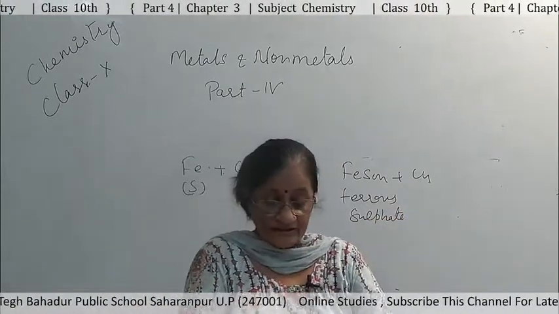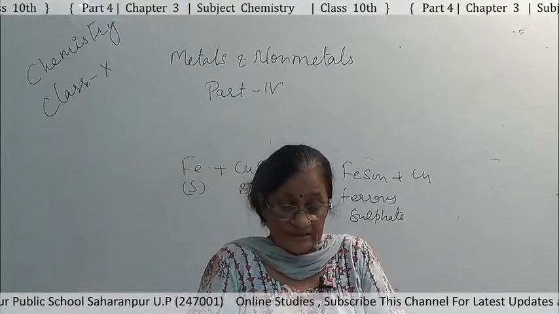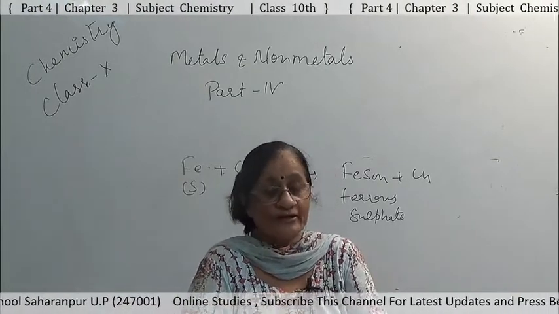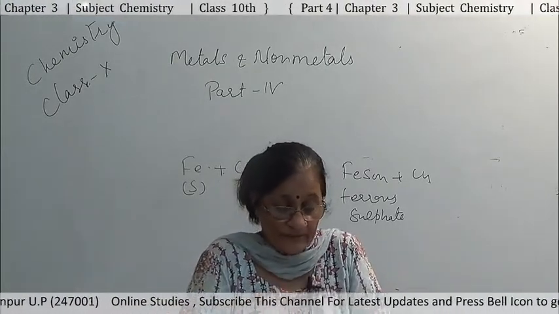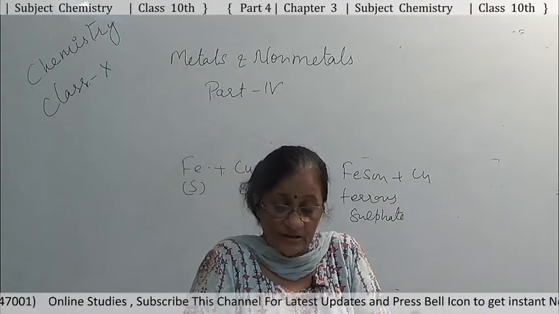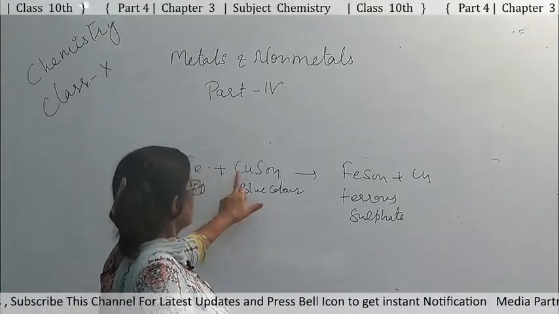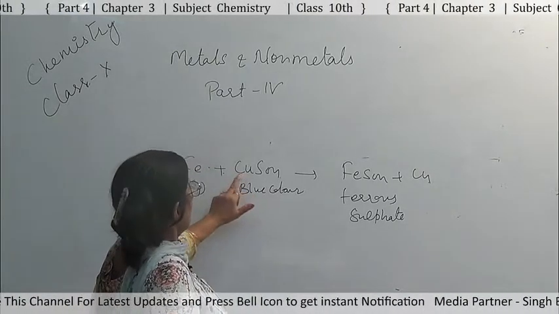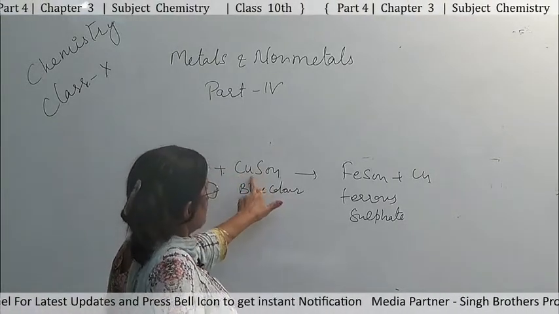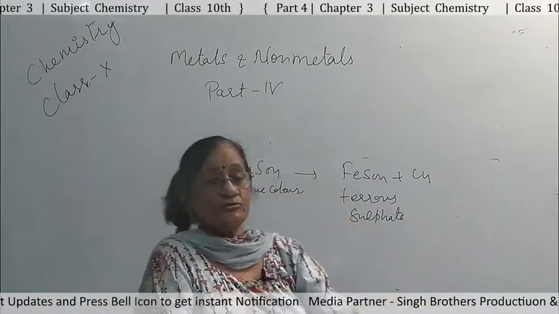So, in this activity it is proved that iron is more reactive than copper, and the reaction is a displacement reaction, where iron has displaced copper from its solution.